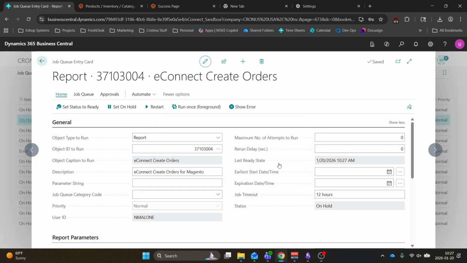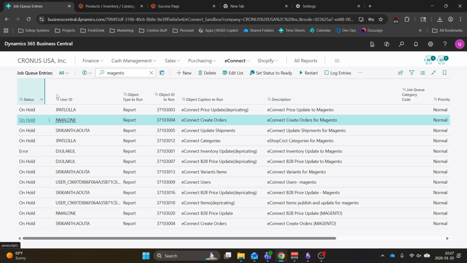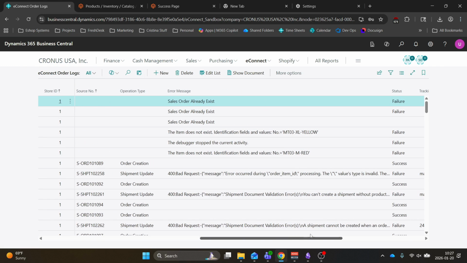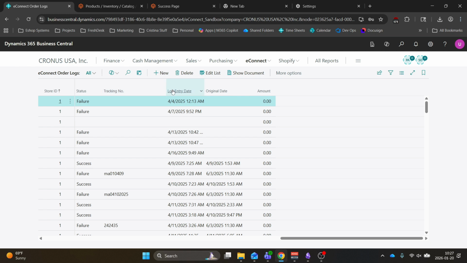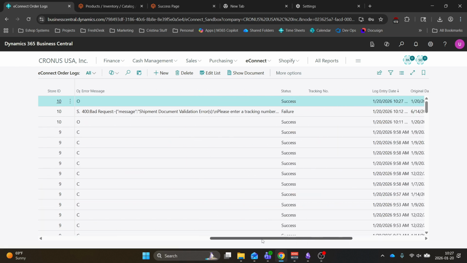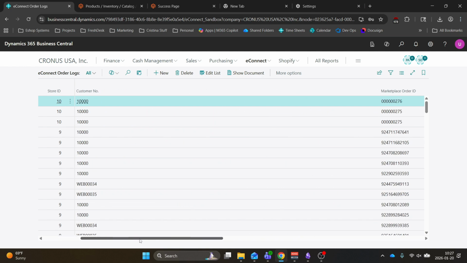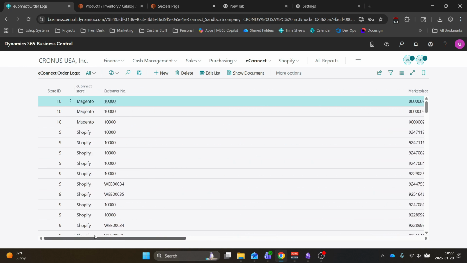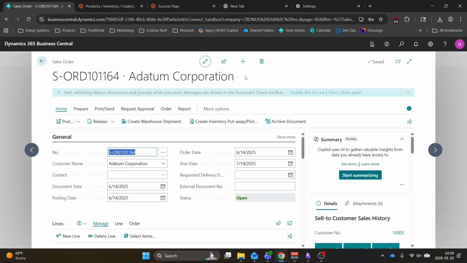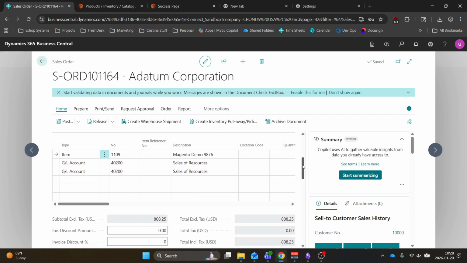Now that the job queue has successfully completed, I'm going to go back to eConnect and then go to eConnect Order Logs. And I'm going to sort this by date. And we can see that a new order creation log has been created here. And if we look, we can actually see that it has the same marketplace order ID as our Magento order. So let's take a look at that sales order. Here's all the information now within Business Central.